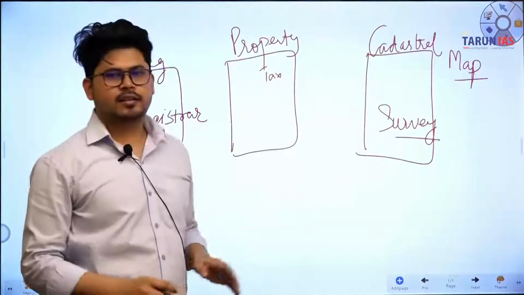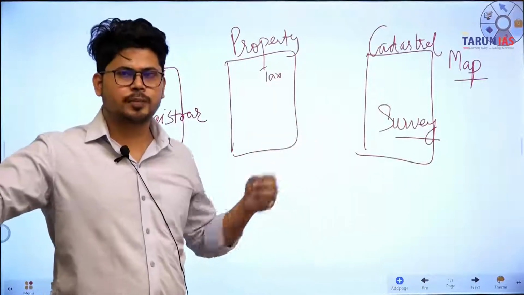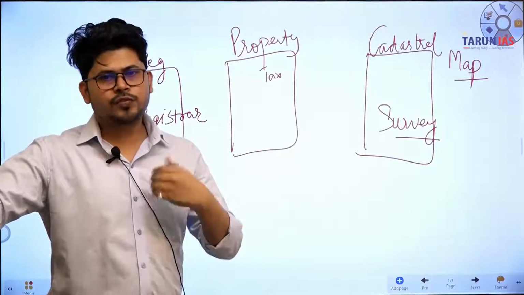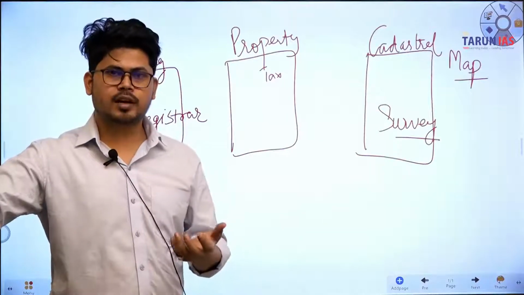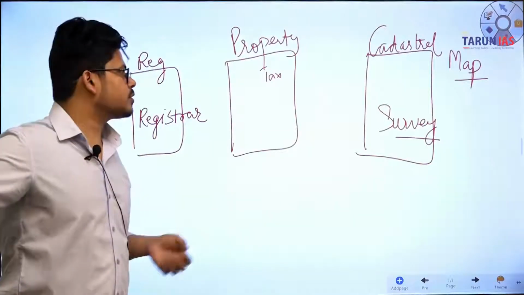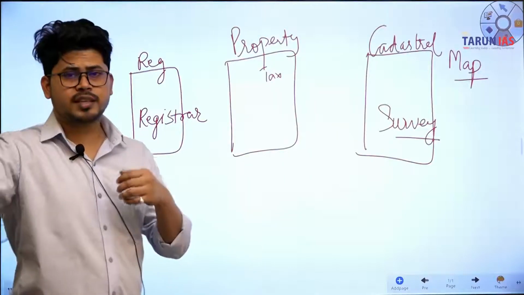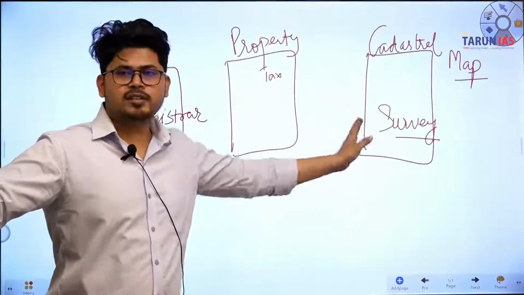So you can see that the information regarding one land parcel is spread across three departments, due to which unification of the criteria for identification of a land parcel is not at one single point, and that creates problems. That creates problems in the sense that there are anomalies in the records.